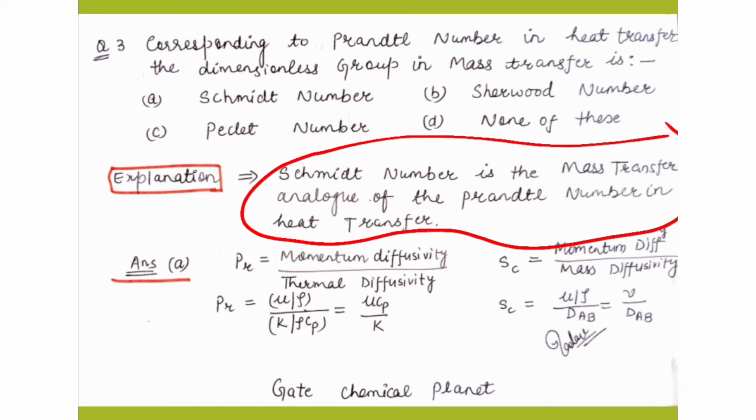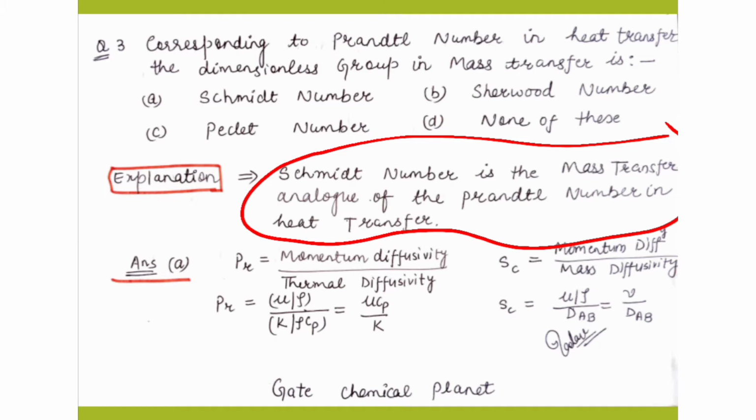The Schmidt number is equal to the momentum diffusivity to the mass diffusivity, and the Prandtl number is equal to the momentum diffusivity to the thermal diffusivity.